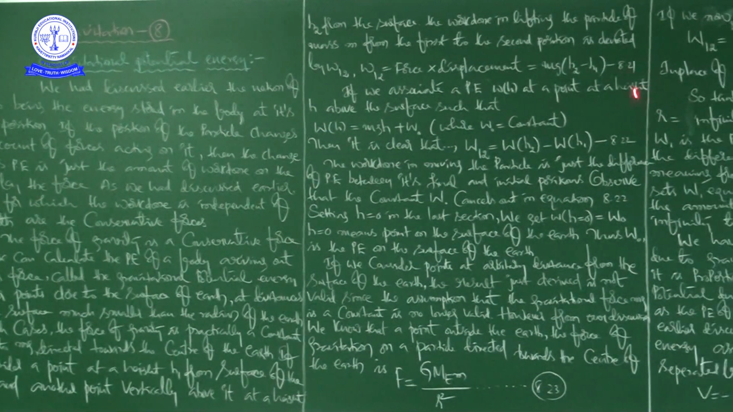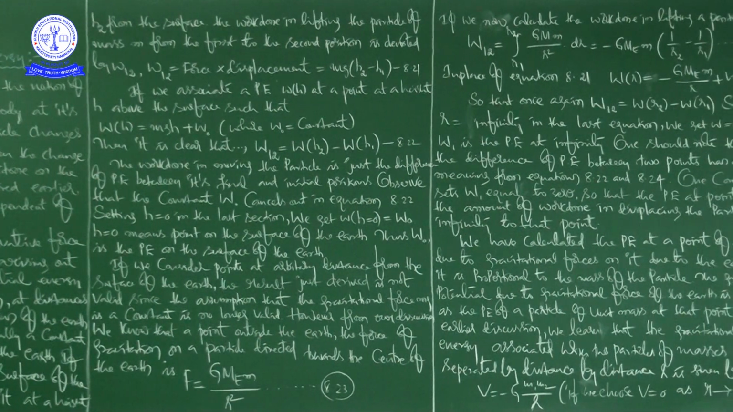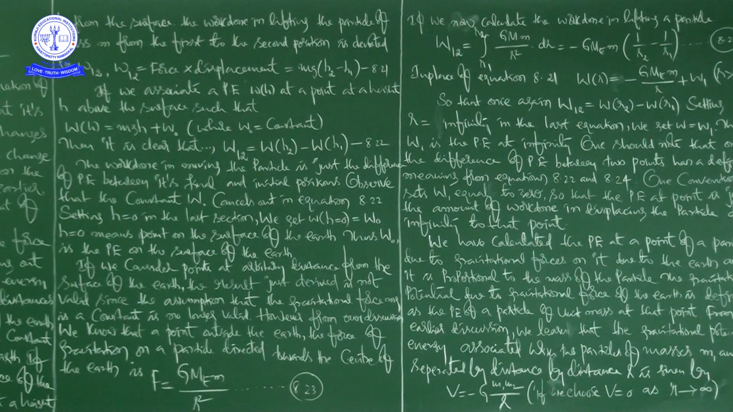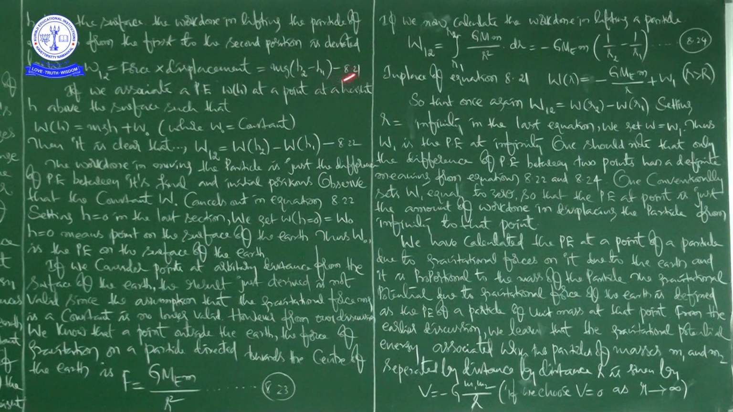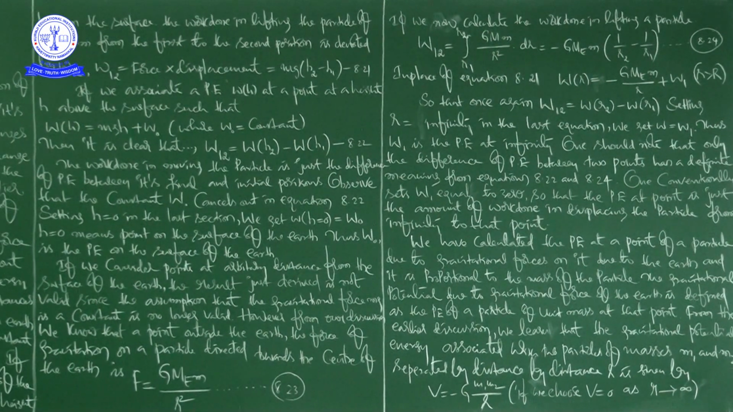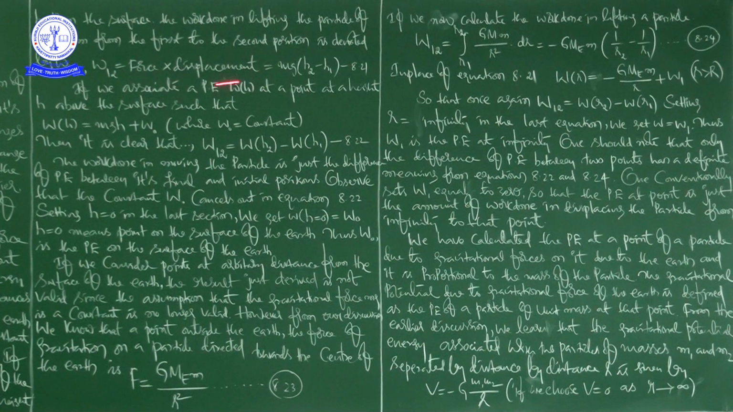W12, because it is going from 1 to 2, h1 to h2. So W12 is equal to force into displacement, that is equal to mg into (h2 minus h1). What is the displacement? h2 minus h1. So here the formula for work done is force into displacement.